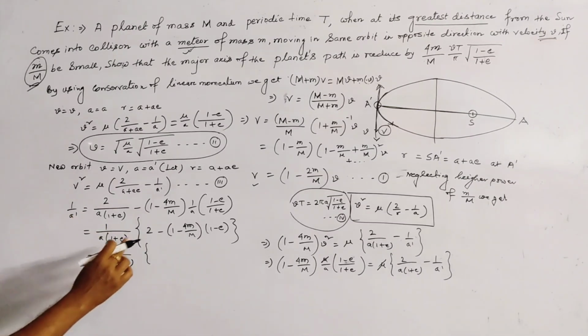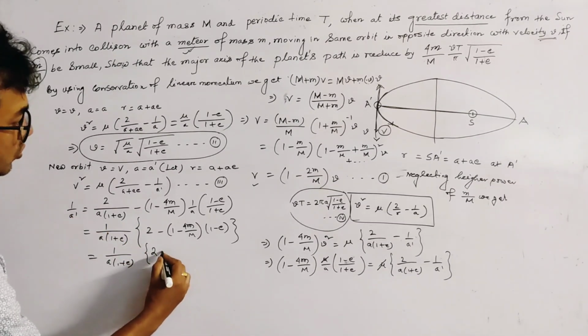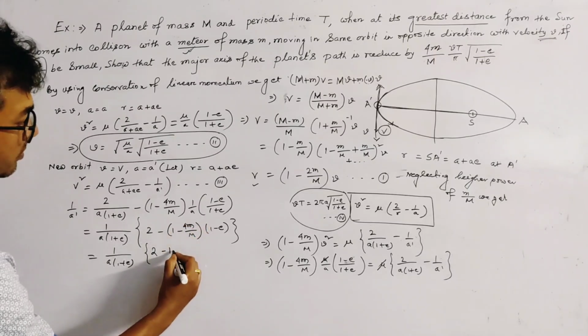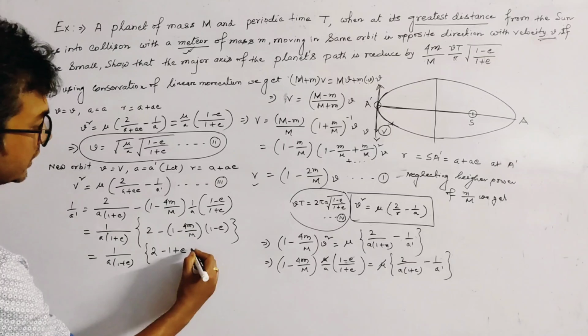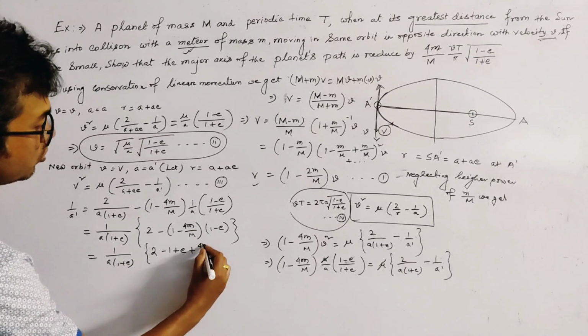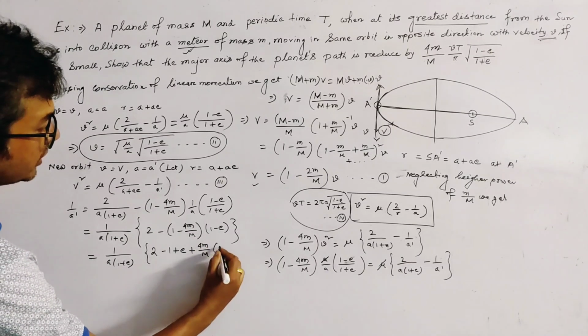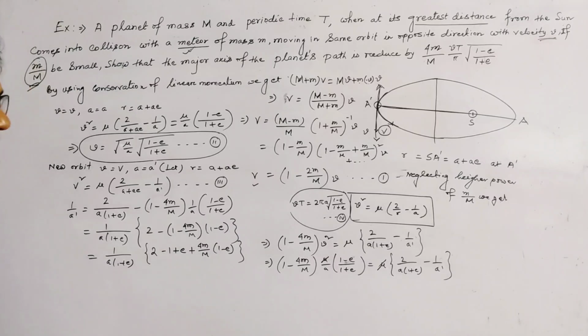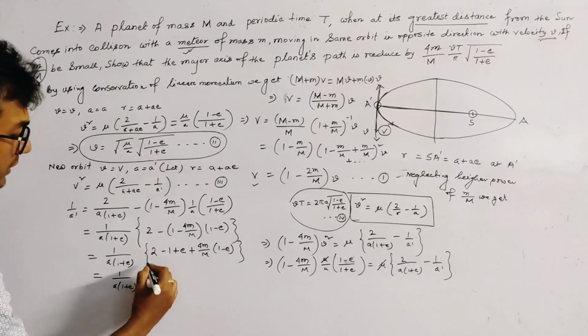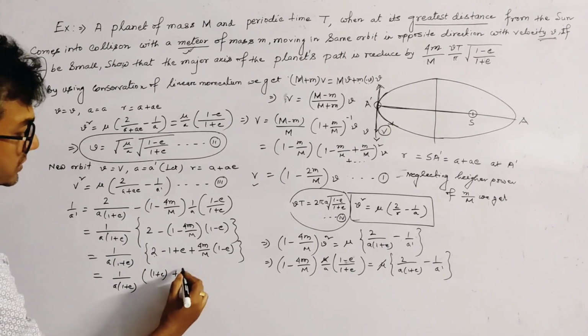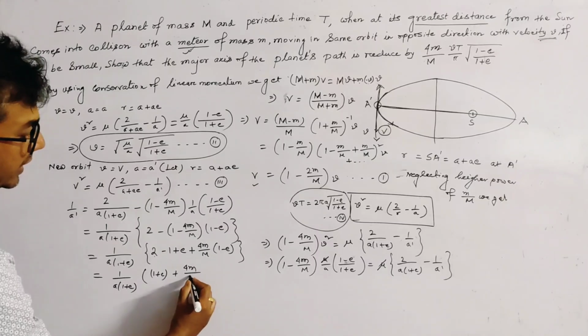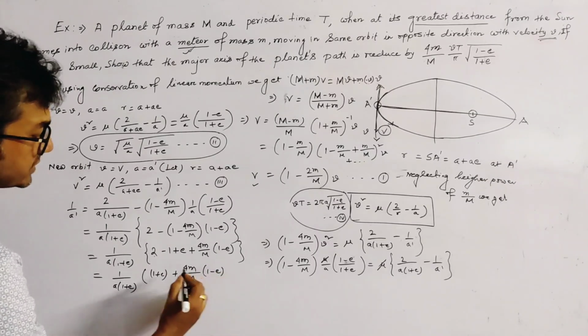Multiplying this relation out, what we get is 2 minus 1 plus e, this is minus 1, this is plus e, plus 4m by capital M into 1 minus e, right? And this is 1 by a into 1 plus e into the first term is 1 plus e plus 4m by capital M into 1 minus e.